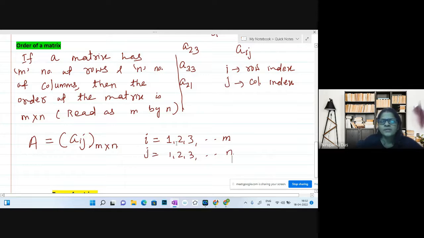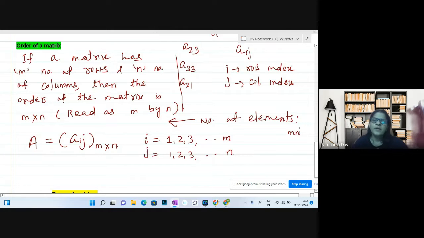Okay, now Aij order m by n. So number of elements would be m into n. Okay, order of the matrix here, m number of rows, n number of columns. Here you can say number of elements m into n. So it means if you have m into n number of elements, then what can be the possible order of the matrix you can form? Okay, you can have m rows, n columns. You can have n rows, m columns. Okay, so let us consider those things also.